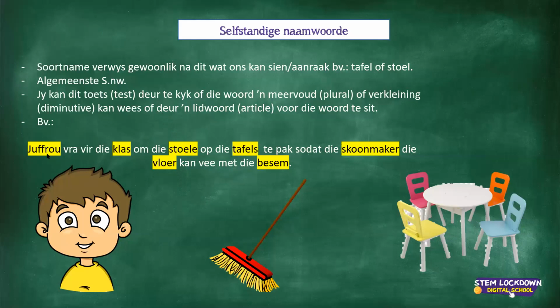Let's look at the example here. Juffrou vra vir die klas om die stoele op die tafels te pak sodat die skoonmaker die vloer kan vee met die besem. I've identified all the nouns for you in this sentence. Juffrou, klas, which is of course the classroom, stoele, the chairs, tafels, the tables. Skoonmaker refers to a person who cleans, a cleaner, in other words. Vloer is the floor, and the besem is the broom. Do you see here? This is the little man who's giving us this sentence.